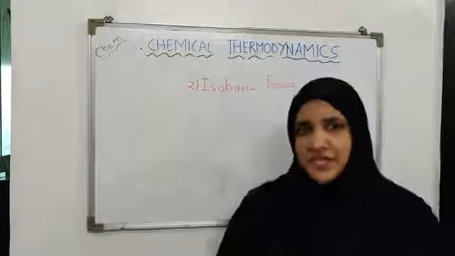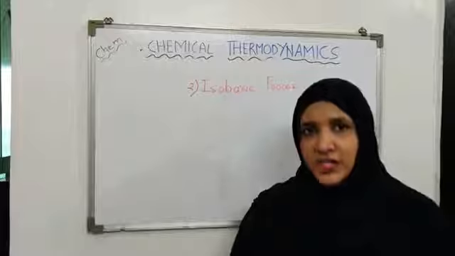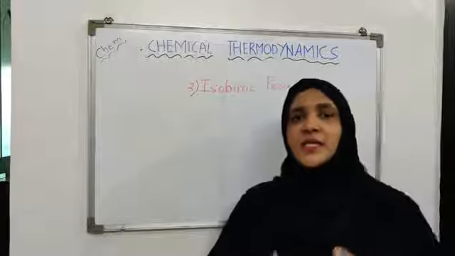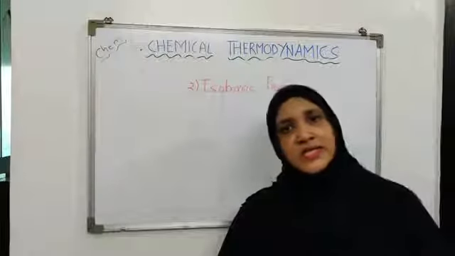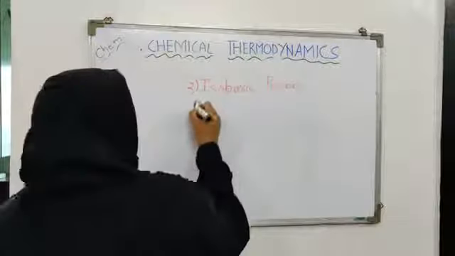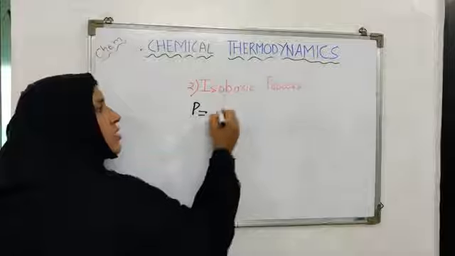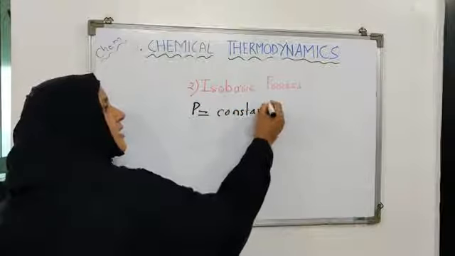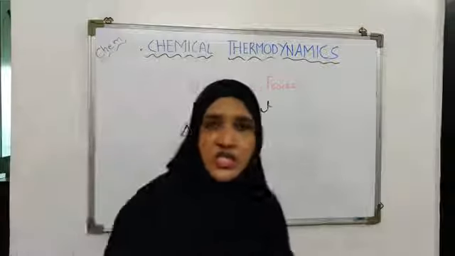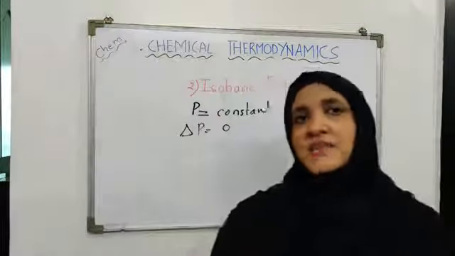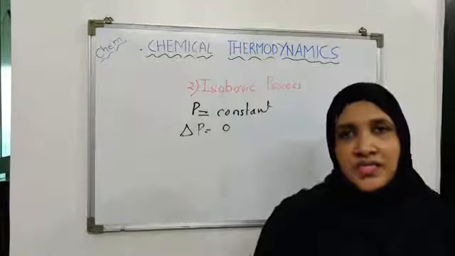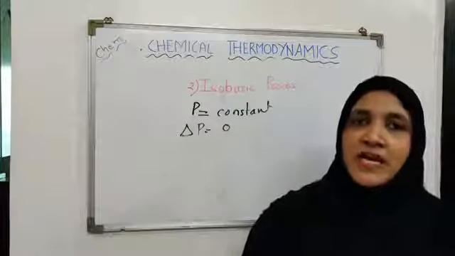Baric means what? Pressure. So you must have understood which kind of process it is. The process in which the pressure of the system remains constant throughout the change is known as isobaric process. So here you should mention what? That the pressure is constant, and therefore the change in pressure is 0. Such a process which is conducted in such a manner that the pressure of the system remains constant throughout the change is known as isobaric process.